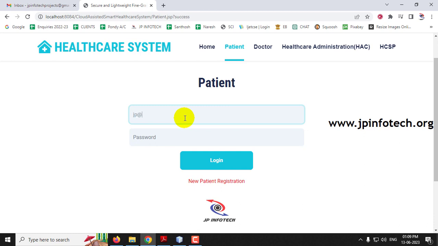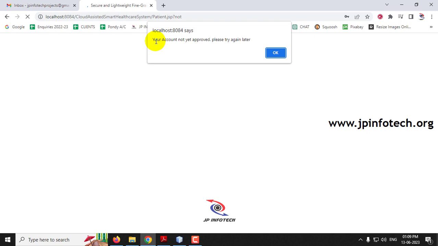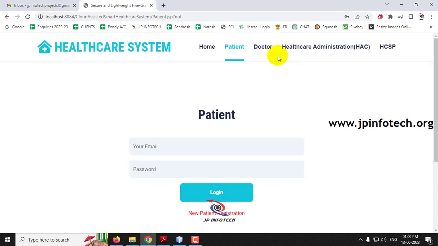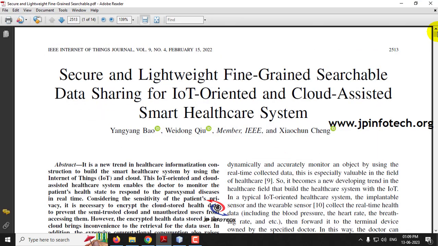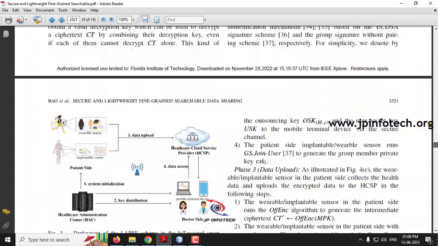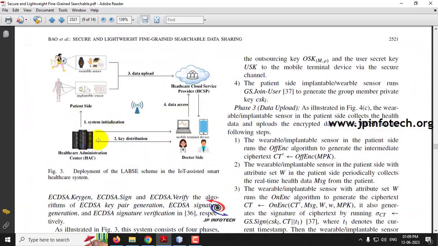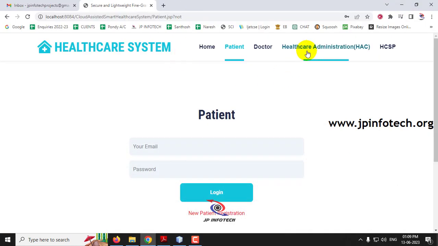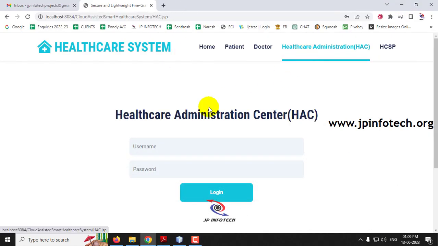Now if you give the same username and password which you used during the registration, you can see: your account not approved, please try again later. Even if you give the username and password correctly, it will show this, because this new patient should be approved by the healthcare administration. As per our architecture, the Healthcare Administration Center, HAC, has the rights for system initialization and the key distribution part. So now let me go to the Healthcare Administration HAC.